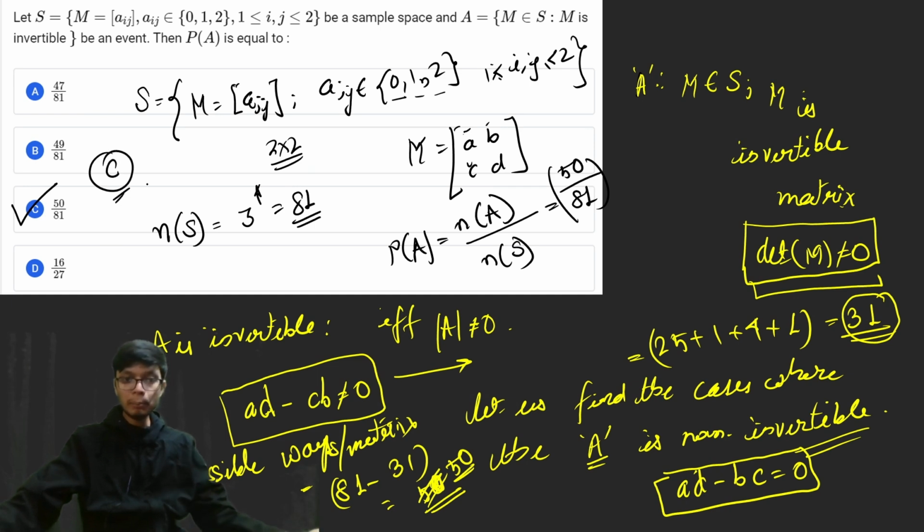Alright, so a fairly important problem. These types of problems are very important for both the topics of probability as well as determinants. This is a very important question which involves both topics. I hope you will remember this type of problem. These types of problems are more often asked in JEE Advanced. If you look at the JEE Advanced previous year problems, you will find that these types of problems were asked in the JEE Advanced 2012 paper.